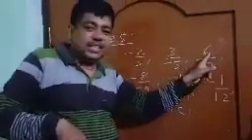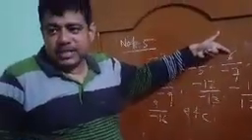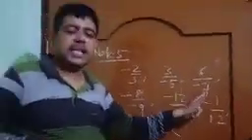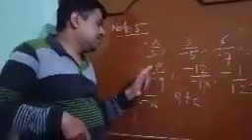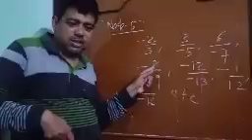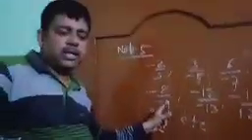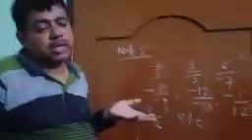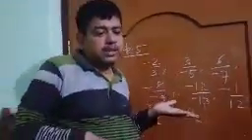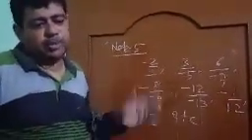So 6 divided by minus 7: 6 is a positive integer, minus 7 is a negative integer. Here is another number, minus 8 by minus 9. Minus 8 is the numerator, a negative integer, and minus 9 is the denominator, also a negative integer. It means in a rational number, the numerator and denominator can both be negative, both be positive, or either one can be positive.